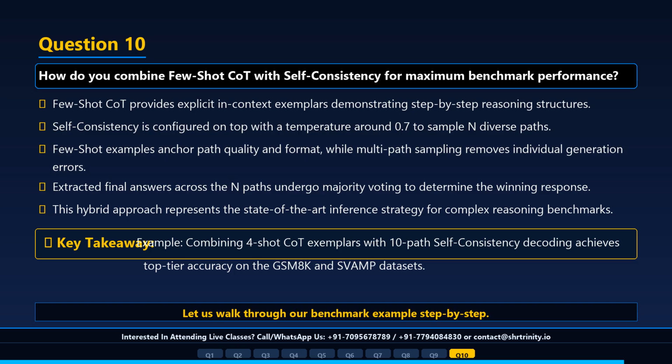For example, achieving top-tier benchmark scores on SVAMP and math datasets by combining 4-shot CoT exemplars with 10-path self-consistency decoding. A common mistake is relying on zero-shot CoT with self-consistency when few-shot CoT exemplars could further boost base path quality. As an interview tip, present this combo as the ultimate inference time prompting strategy for state-of-the-art reasoning accuracy.